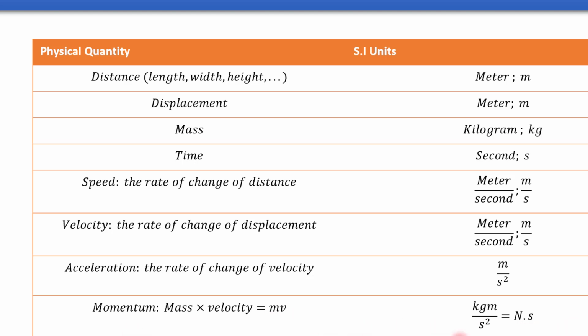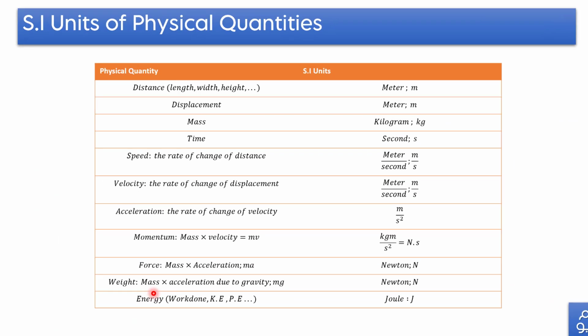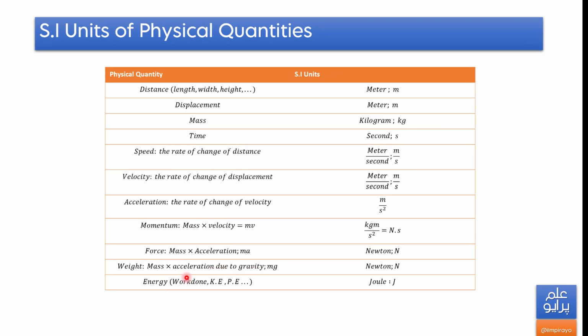Force is mass times acceleration, that's Newton's second law. That is also a force, but mass times acceleration due to gravity. Energy, so there are kinds of energy: work done, kinetic energy, potential energy, and so on.